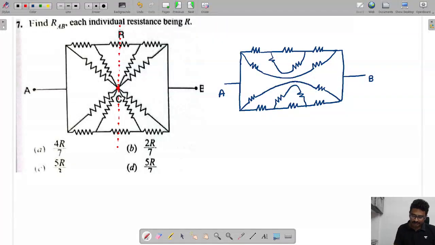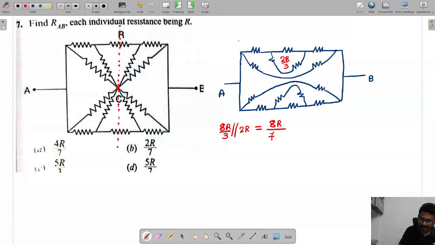So now this value is 2R by 3. 2R by 3 plus 2, that is 8R by 3. 8R by 3, and this is 2R. So 8R by 3 in parallel with 2R will come as 8R by 7. So above is 8R by 7, below is also 8R by 7.